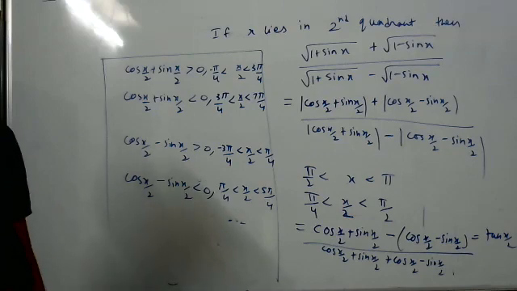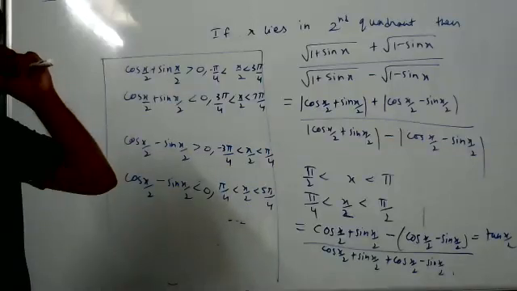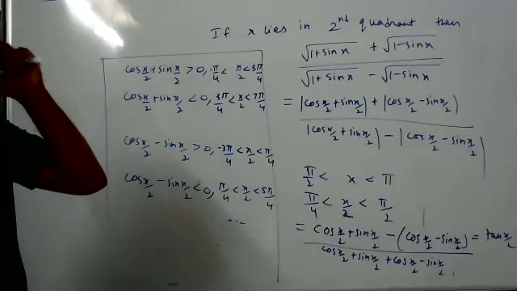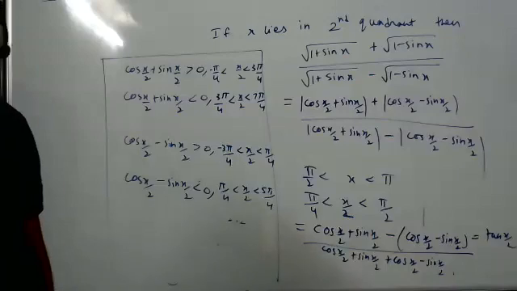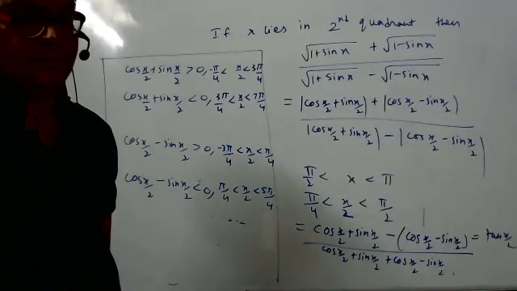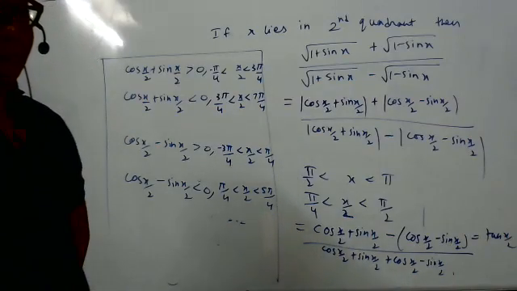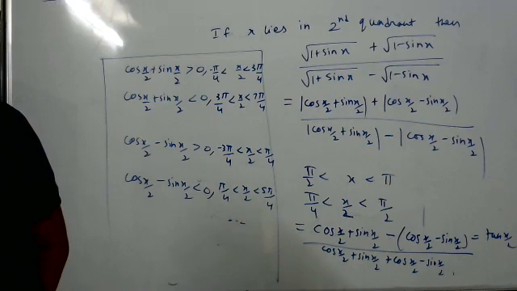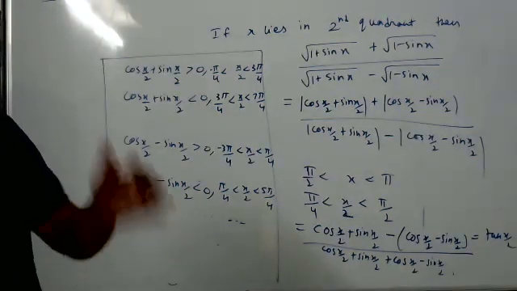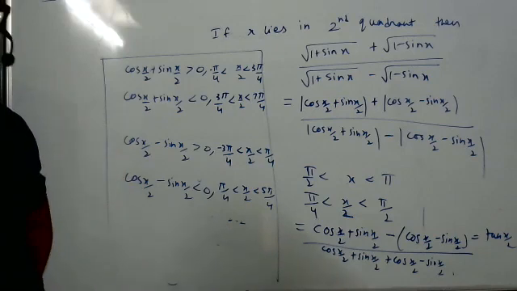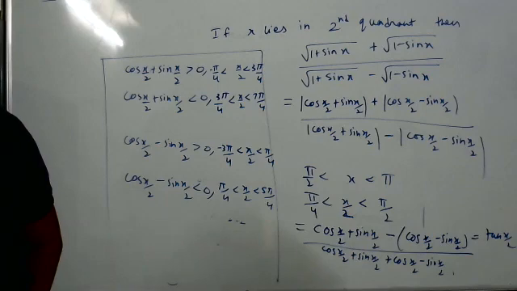Sir, tell me. Sir, I have a question. Ask. Sir, what is the minimum possible value of mod sin x plus cos x plus tan x plus cot x plus sec x plus cosec x? This much only. Yes, sir. Where did you see this question? Sir, I was imagining it.